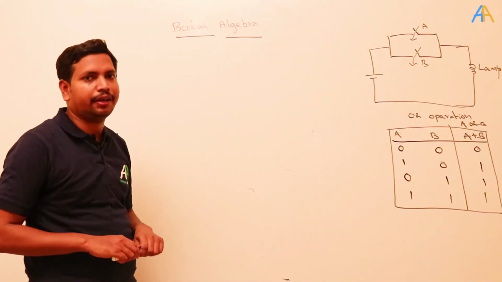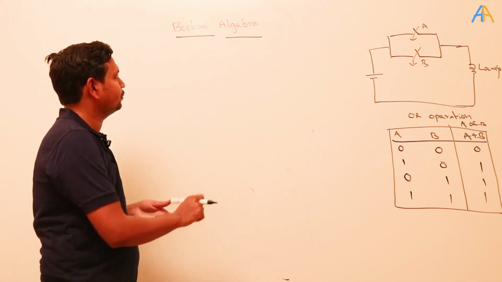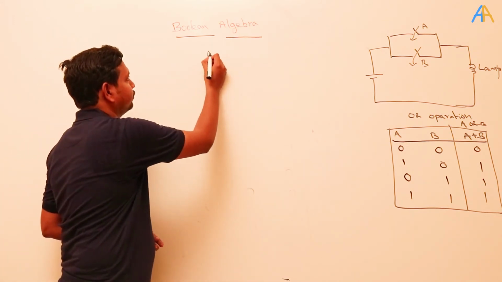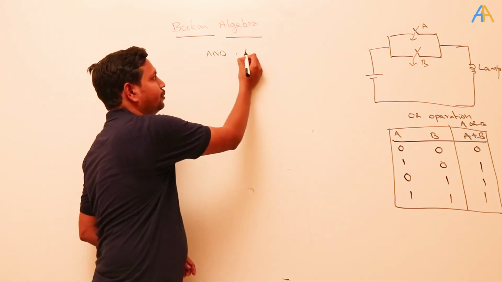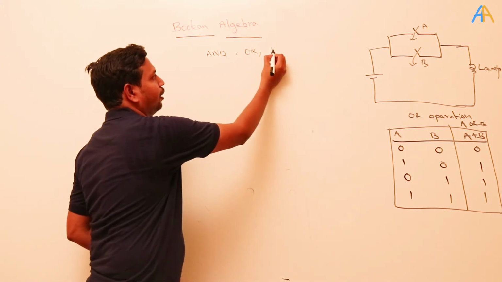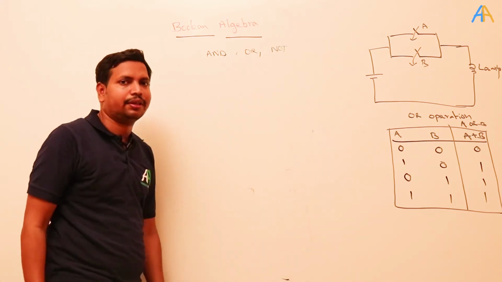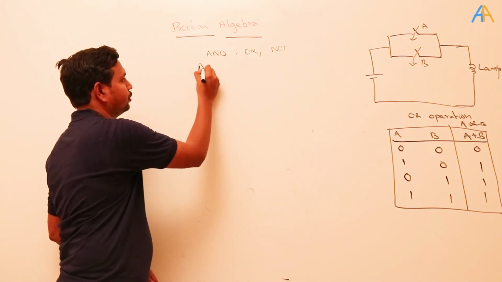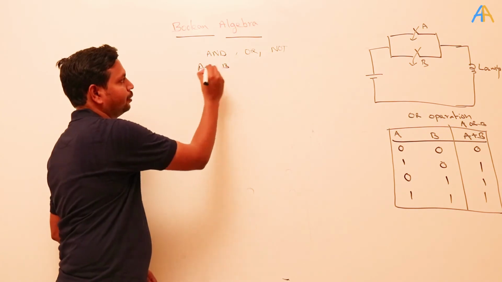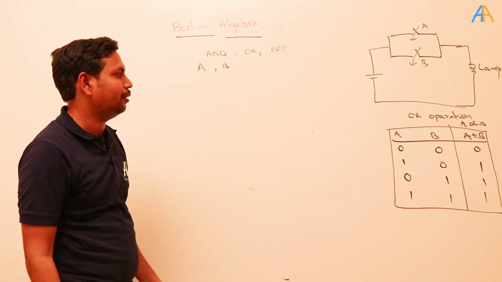Now just now we have learned about AND operation, OR operation, and NOT operation. Okay, we just learned these 3 things with 2 variables. We have taken only 2 variables, A, B. For example, if there are 3 variables, we can also develop a truth table. How to develop a truth table?